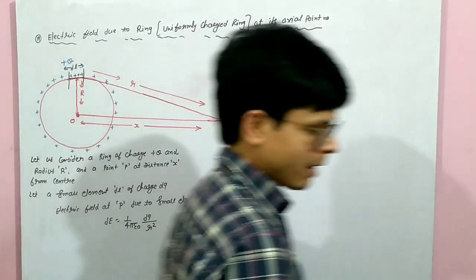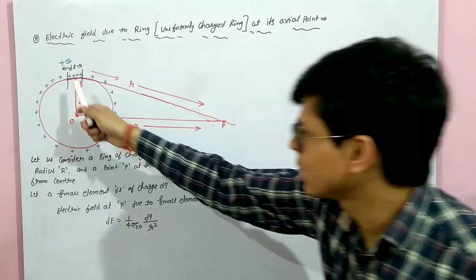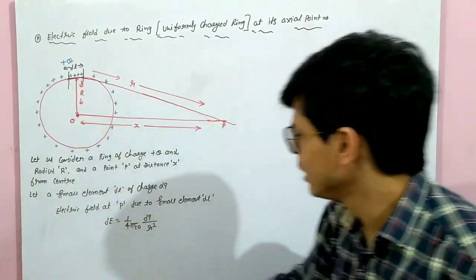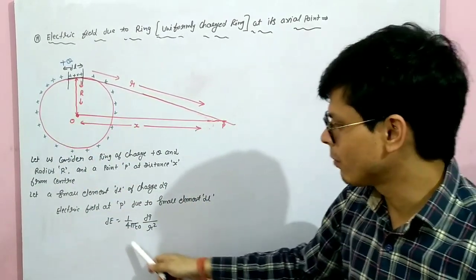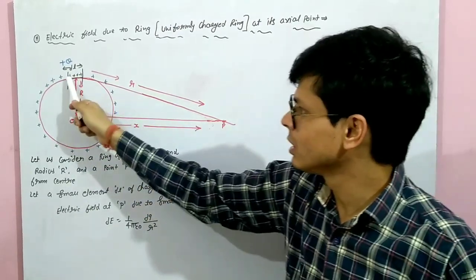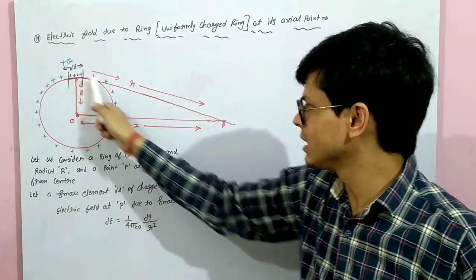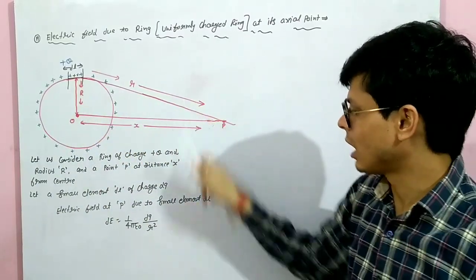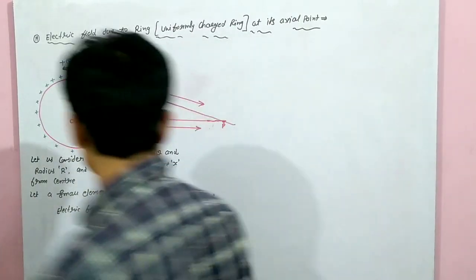What is the meaning? If you find the electric field due to this small element dl, the formula is E equal to 1 upon 4 pi epsilon naught, q upon r square. Here q is dq, the charge of this element, and its distance is r, so r square. Is it clear?